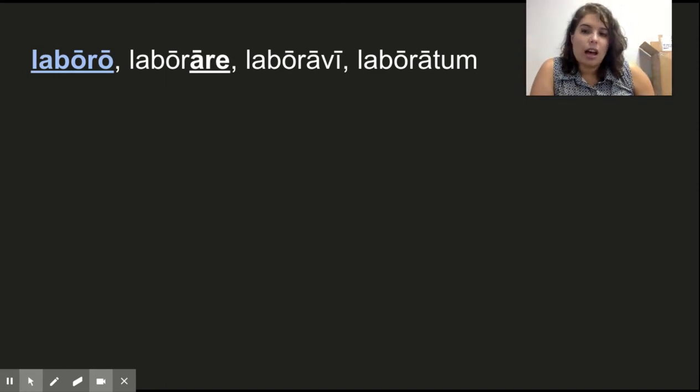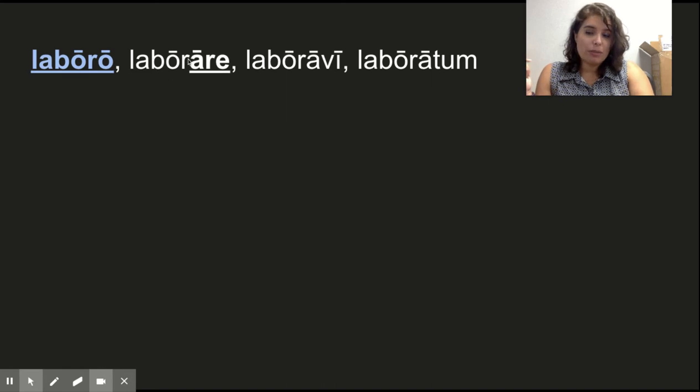So we have this verb from stage 1 vocabulary. Laboro, laborare, laboravi, laboratum. So remember, our verbs will be listed with 4 parts. Again, we're not going to worry about these 2 forms just yet. We're mostly going to be taking a look at the first 2 forms for the time being. These are the 2 forms that we use for the present tense. The first form listed when you see verbs like this will always be the first person singular present tense form of the verb. So the first form listed is going to be the I form of the verb. So in this case, this form means I work.